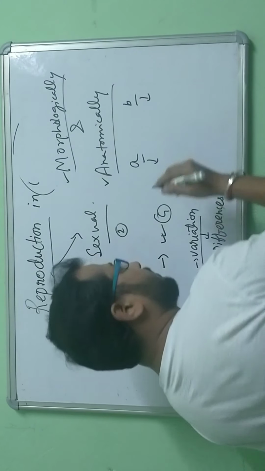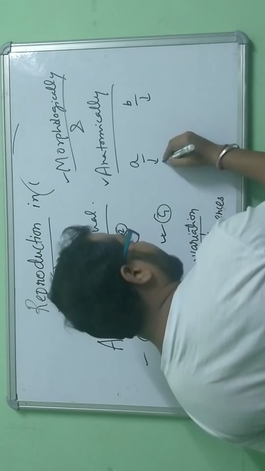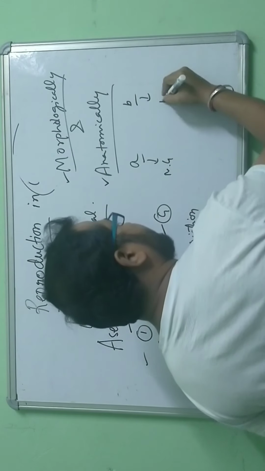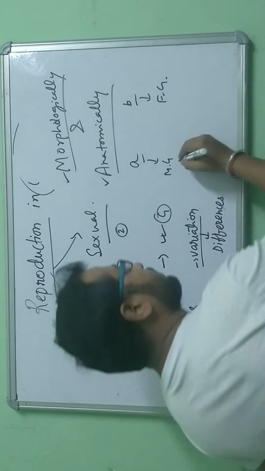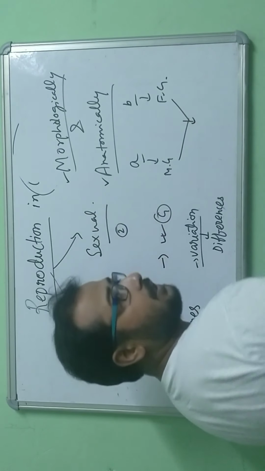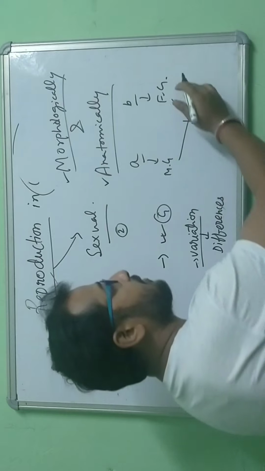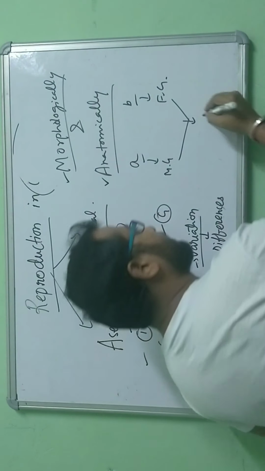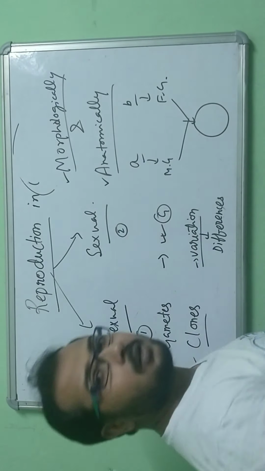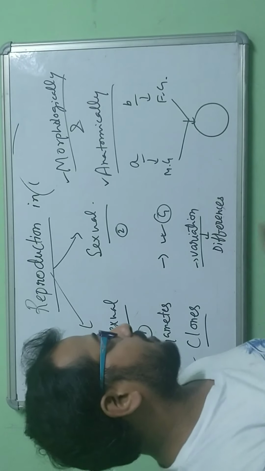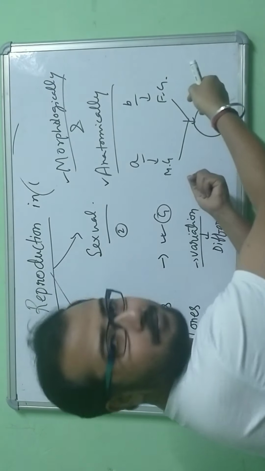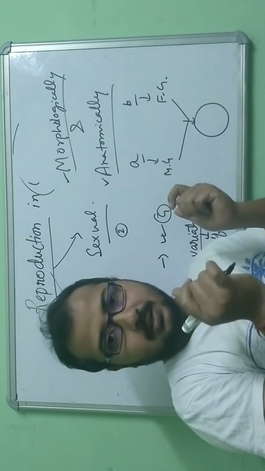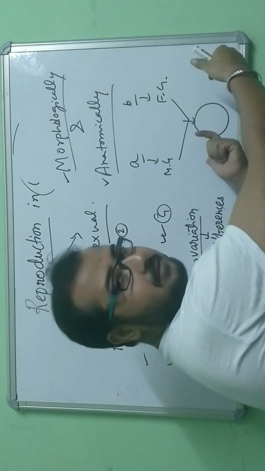Now they are going to produce gametes first, the reproductive cells. So a male gamete is produced and a female gamete is produced. Now fertilization takes place. The male gamete fuses with the female gamete, so what ultimately comes is the new offspring or new generation. Now what is the common sense? It says that the cells are coming, and cells coming means the genetic combination is coming from both the parents.